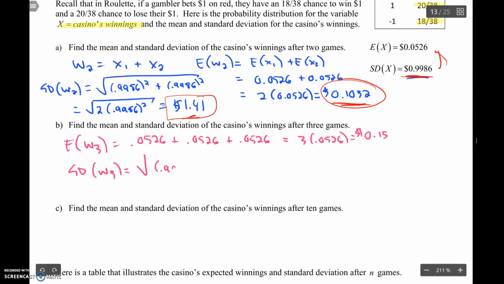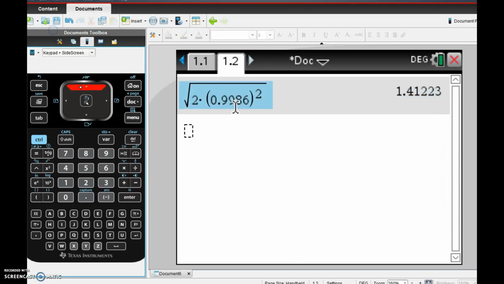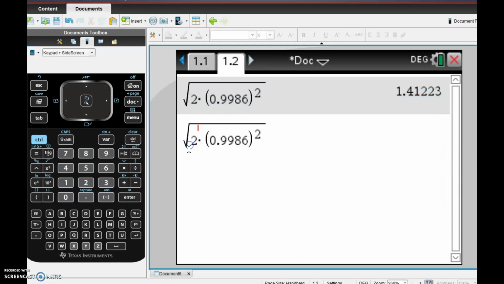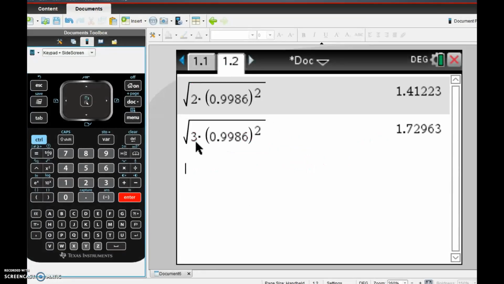The variance is 0.9986 squared, and I got to add 3 of the variances because there's 3 trials. Which is 3 times that, square root, about 1.7. So we're still not a very good bet.